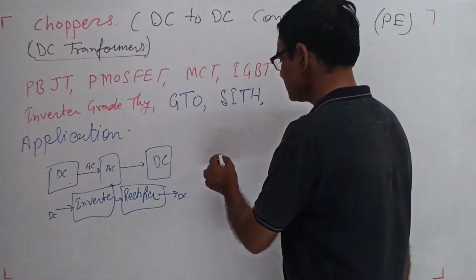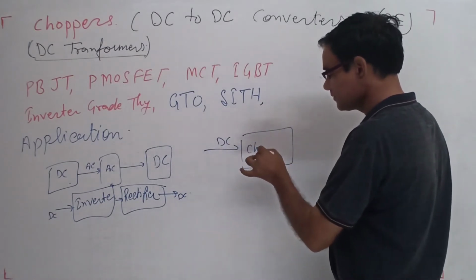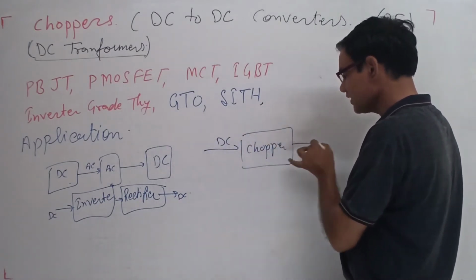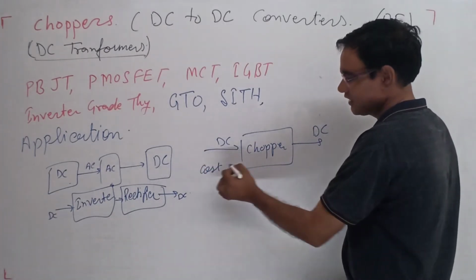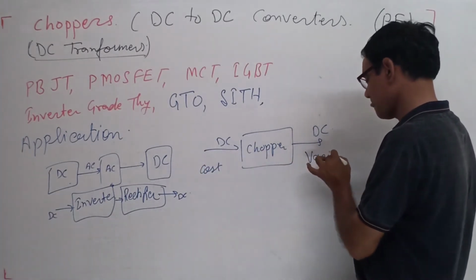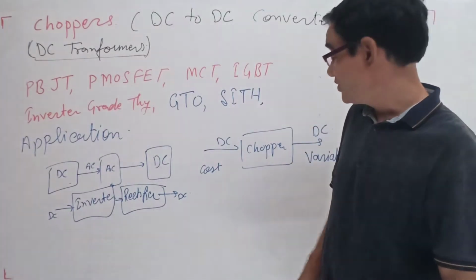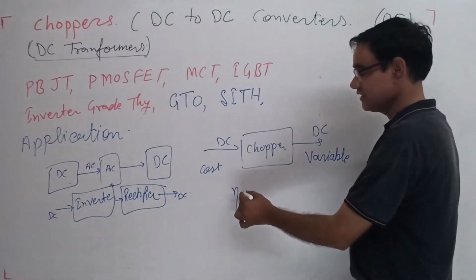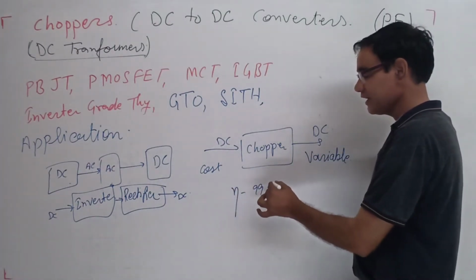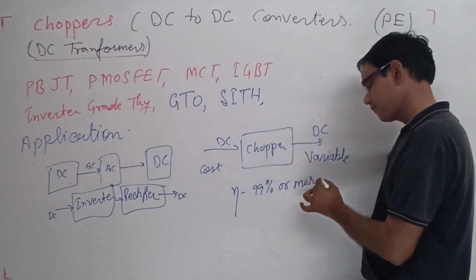The second way is, this is the DC, this is the chopper, and this is the DC. Here the input is constant, here the output is variable. So this is the one step conversion. These choppers are very efficient: efficiency of 99% or more.